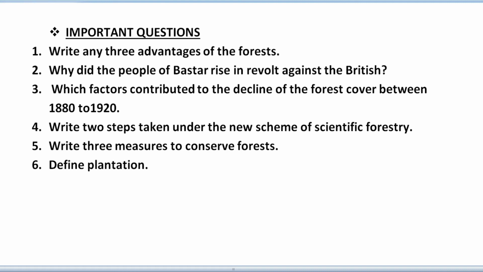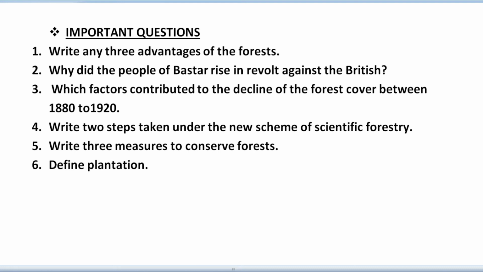We had already discussed that. Now, the last question: we have defined plantation. So, what do you mean by plantation? Whenever on a large piece of land, with the use of modern technology, we are growing a single kind of crop only for selling purposes, it is known as a plantation. So, only one kind of crop we grow on a large piece of land with the help of modern technology. Okay, so that we had done.